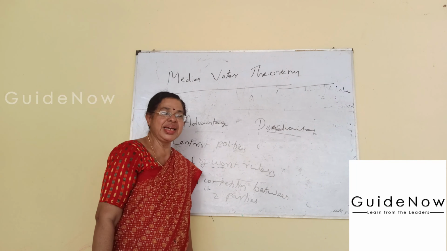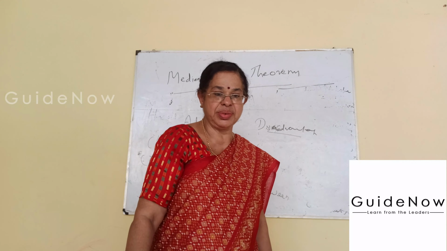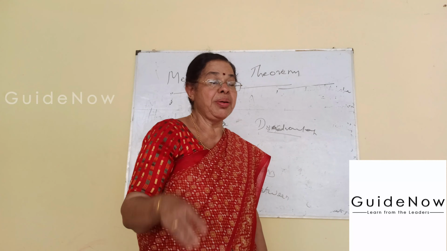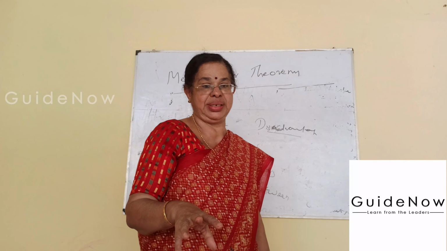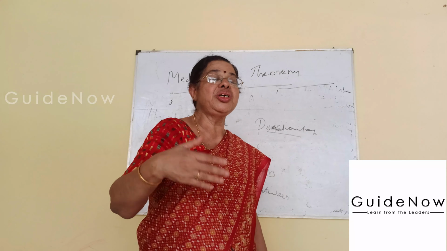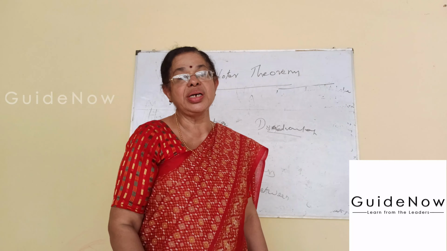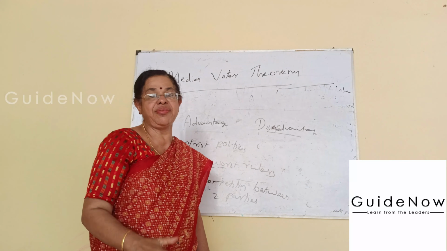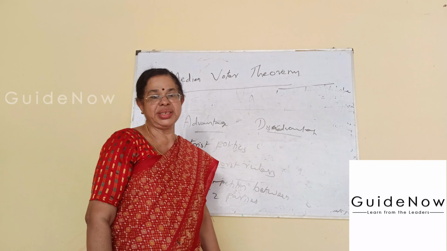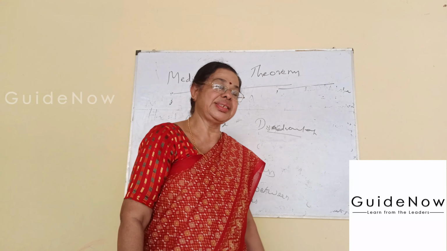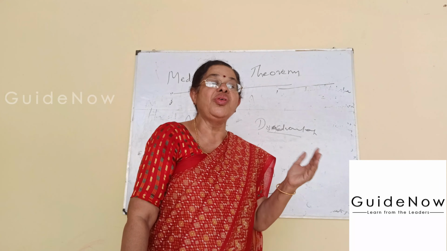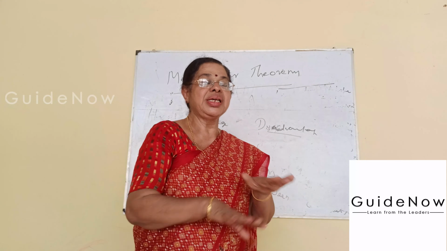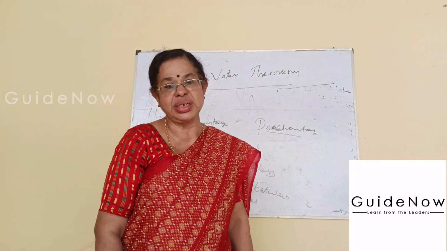And second is getting rid of the worst rulers. One of the main imperfections in a democracy is the worst or terrible rulers or leaders. So you can avoid them. An important advantage of the median voter theory is that you can get rid of or remove the worst rulers. This can determine the success of the majority voting system.